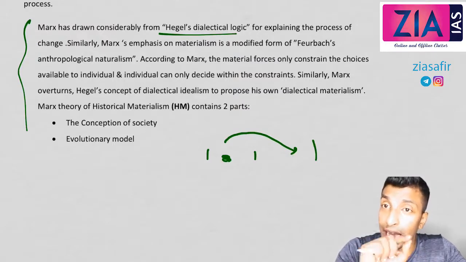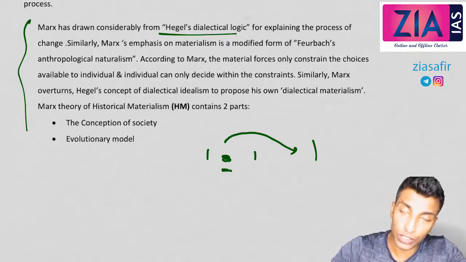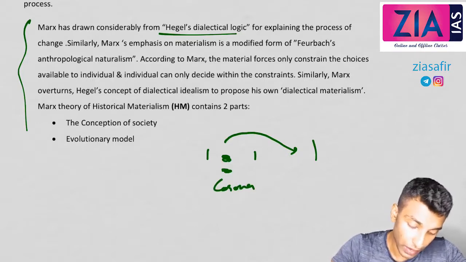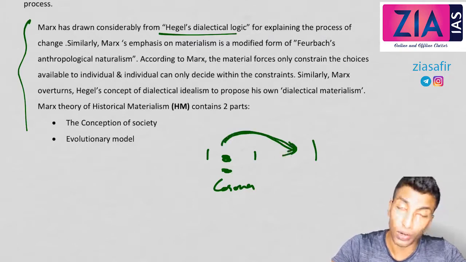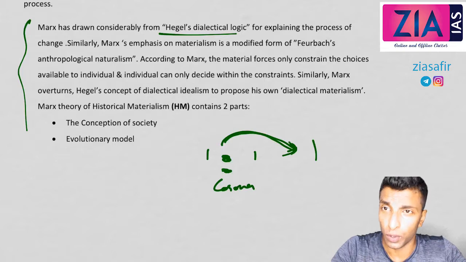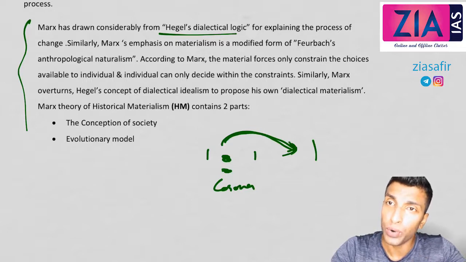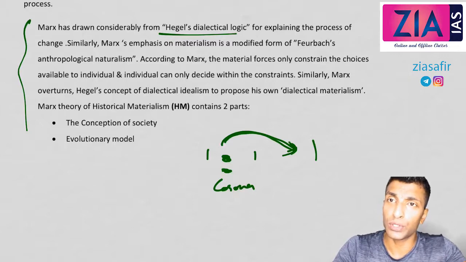So Hegel's concept is dialectical idealism. Some new ideas will be there that will solve the problems of contradiction. For example, at this time when we are delivering the lecture, the nation is facing so much problem with corona, right? So what is the contradiction in this society? Coronavirus is the problem, okay? COVID-19 is the problem. So here, what is the new idea? Now you cannot go to schools, you cannot go to the coaching centers for attending the classes. That is a contradiction, a problem in the society. So a new idea emerged, right? Through Zoom or through YouTube, you can attend the classes. That is actually giving a solution to that problem.